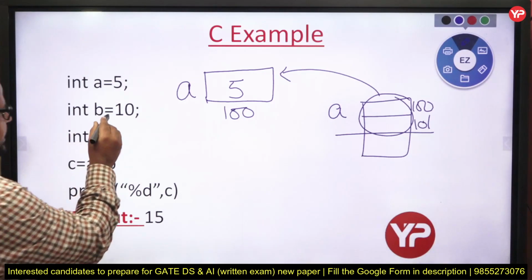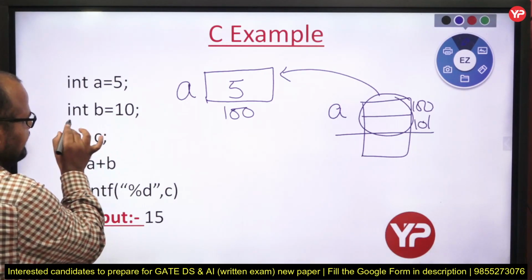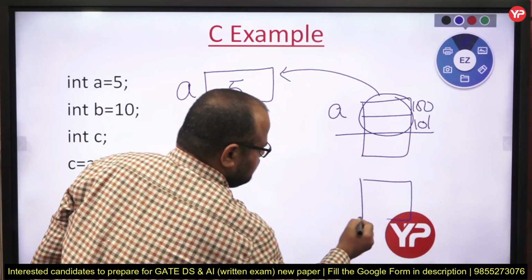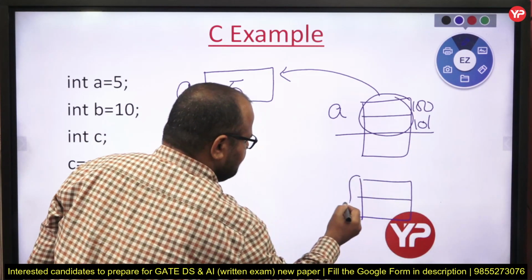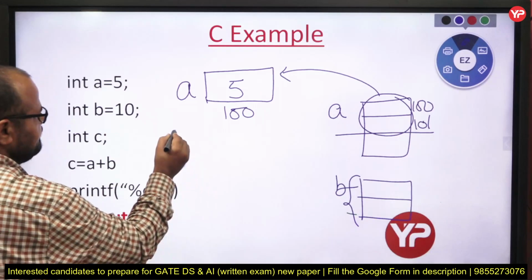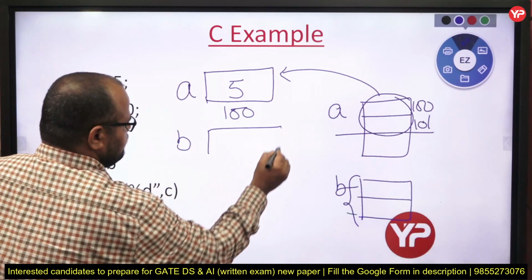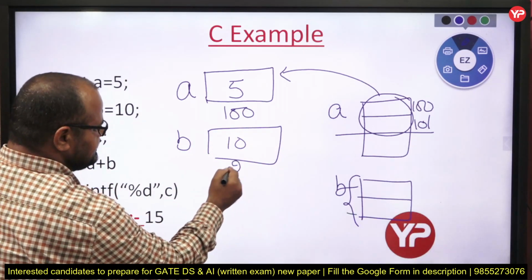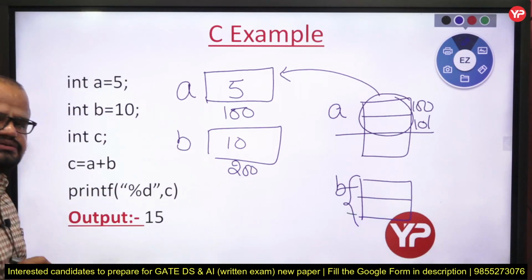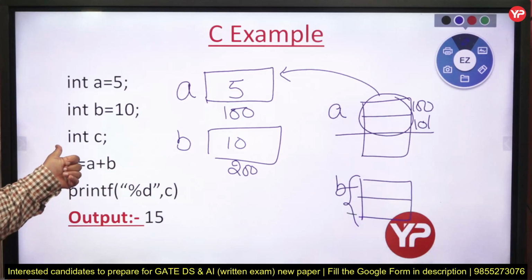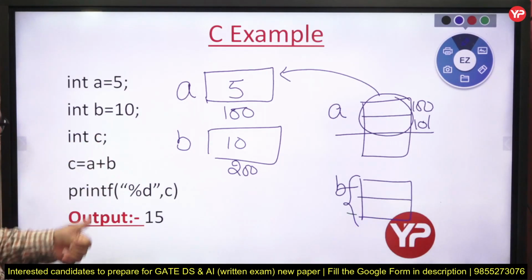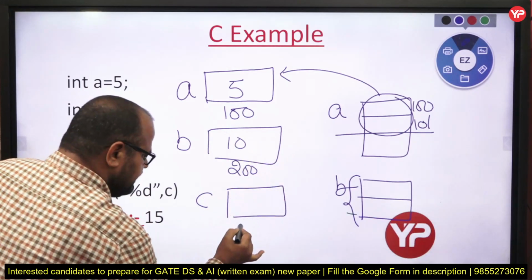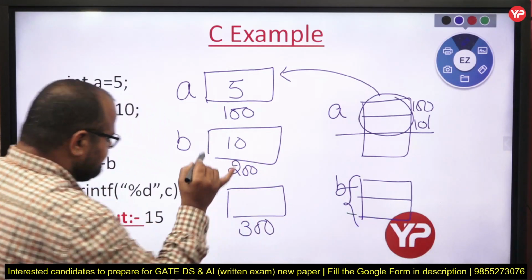Now my dear students, again I am declaring as well as initializing some more space that refers to B. It means B has value 10, and it has another address that starts from 200. Fine, my dear students. Now again I am declaring one more variable, that is C, and it has its own address, that is 300.